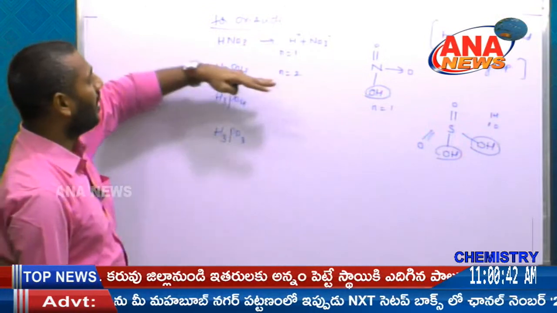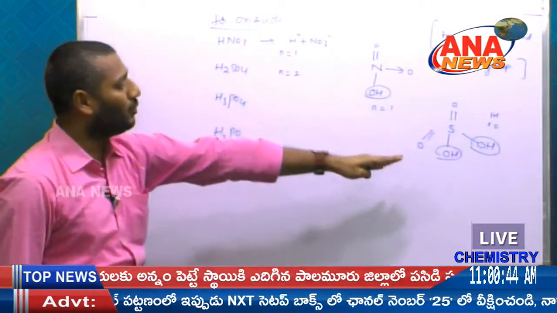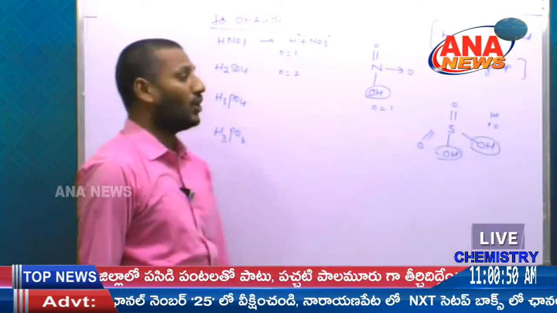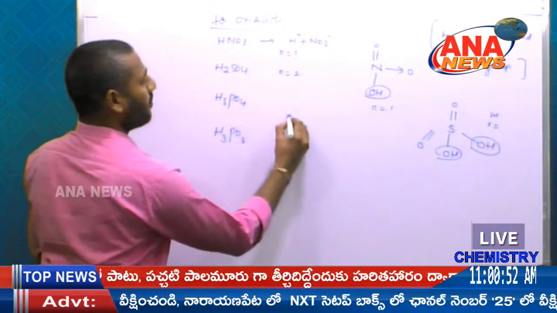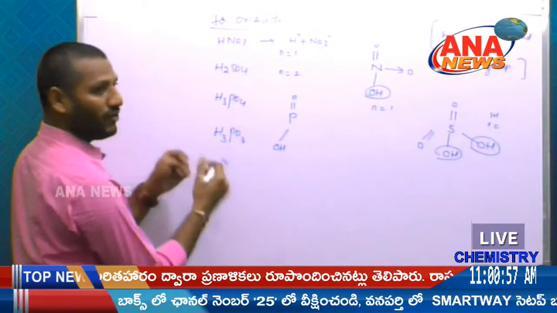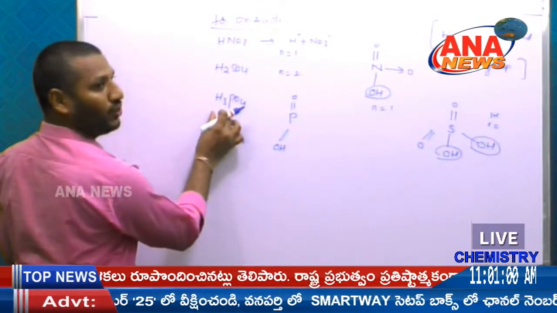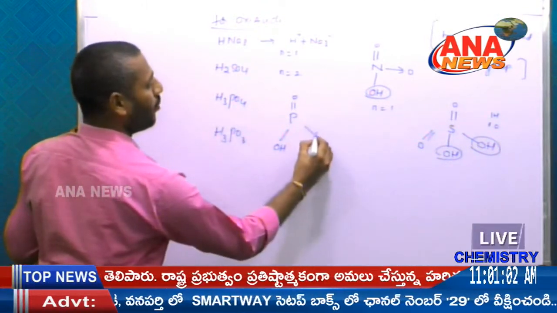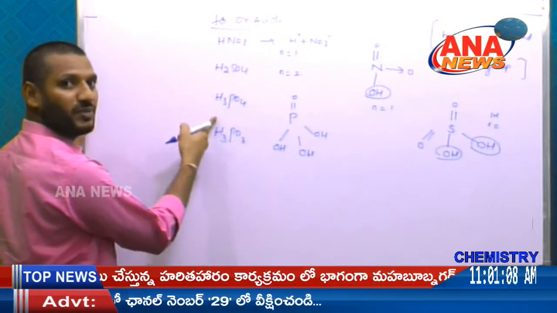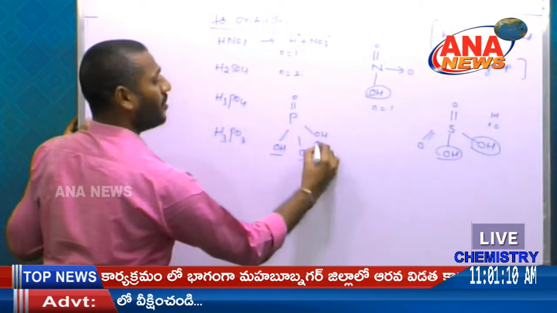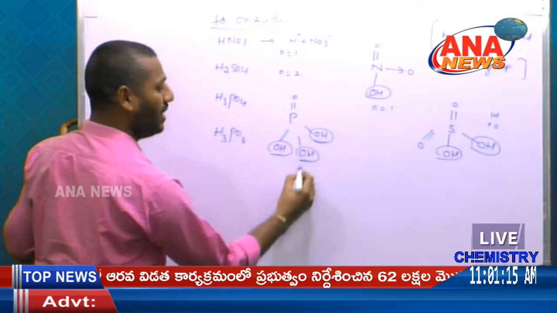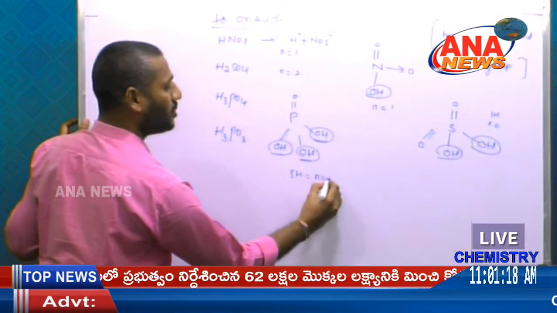So the n factor for sulfuric acid is 2, because sulfuric acid has 2 H plus ions from the OH groups. Along with H3PO4: P double bond O, one OH group, and the remaining we distribute like this, 2 H and 2 O, OH and OH. So in phosphoric acid, also called orthophosphoric acid, there are three OH bonds. These three OH bonds can easily give 3 hydrogens. That is called n factor is equal to 3.